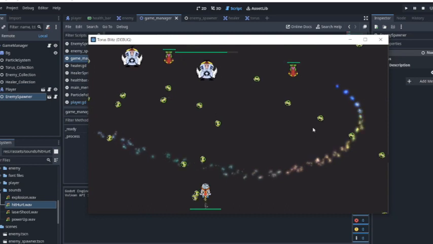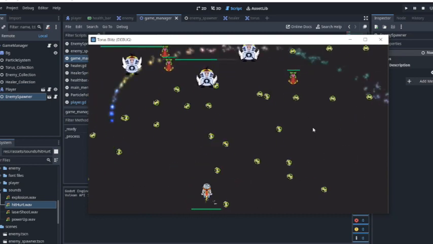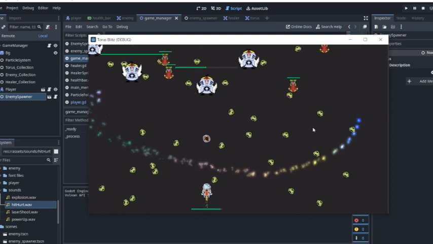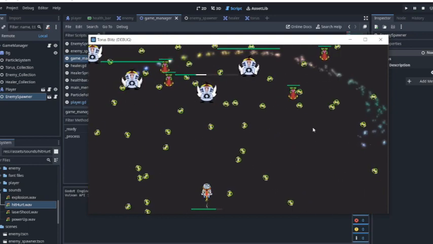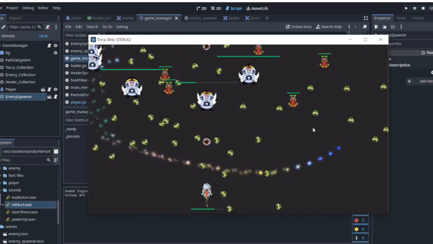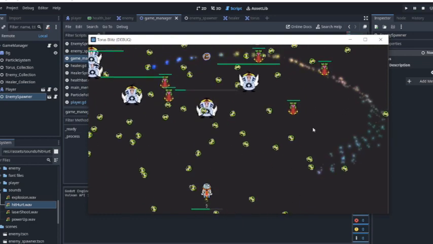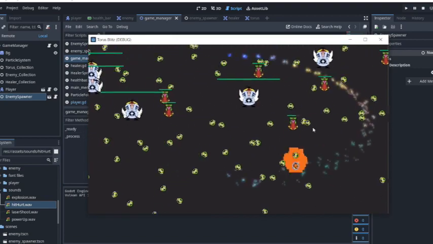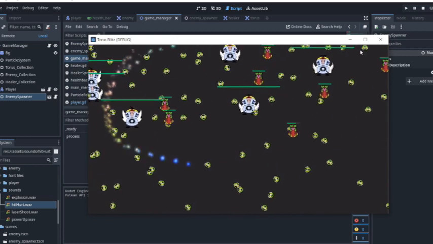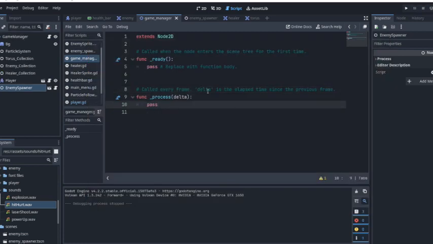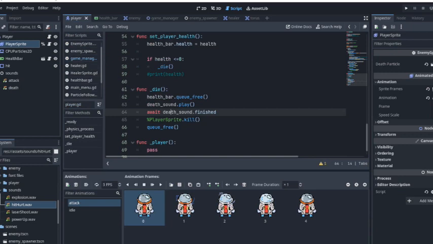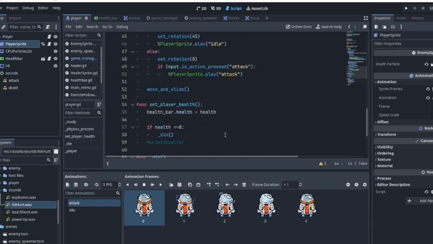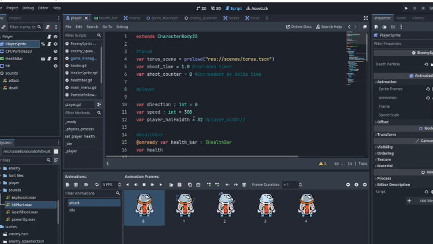Okay, and now the sound is working. Sometimes it doesn't take damage because of the timer, alright? But yeah, maybe I'll fix it later on. Who knows? Yeah. So when the player dies, this is what happens. Haha. I know I'm pretty lazy to make the death animation for the player, but I just wanna reuse the death particle over and everywhere else as well. Okay, so yeah, that's about it.